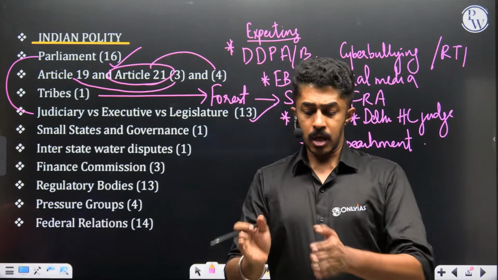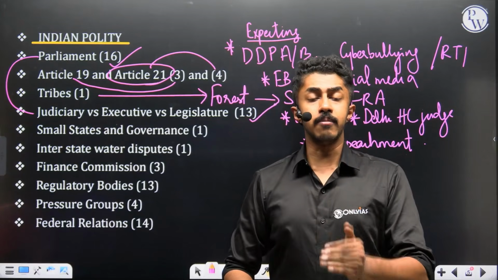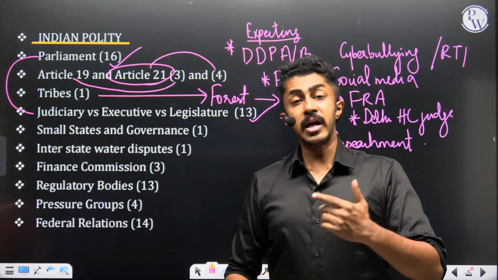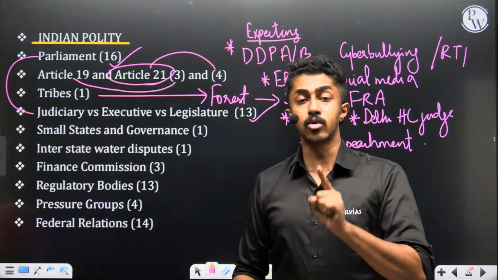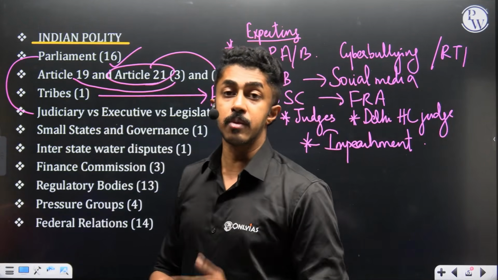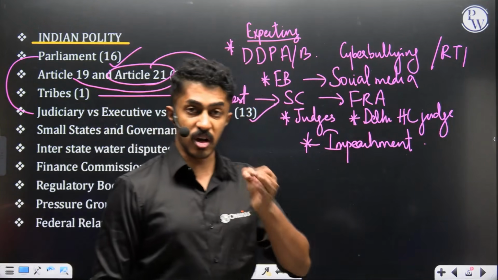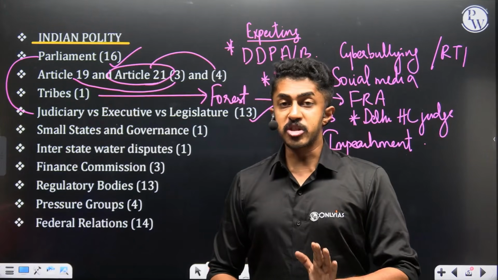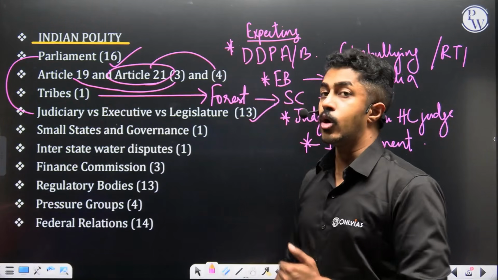Judges are present when it comes to the appointment of CBI director in the panel. But when it comes to the appointment of judges, you don't have a single member from the executive, simply because it violates the basic structure of the constitution. Getting the picture here, people? So this is what we are looking at.